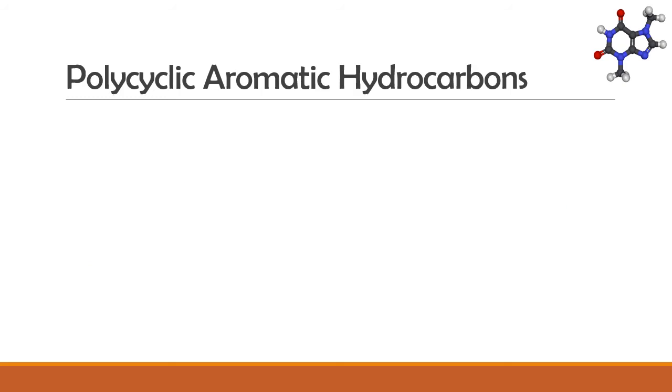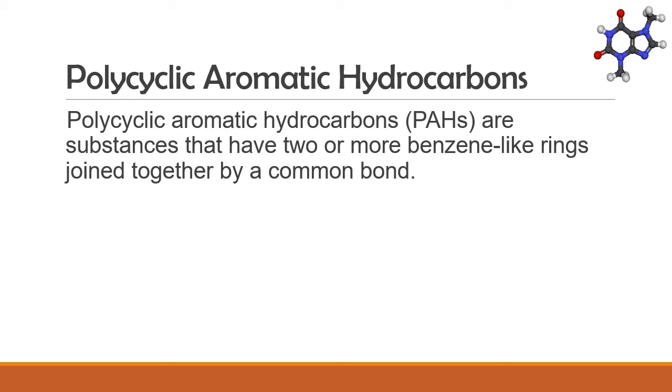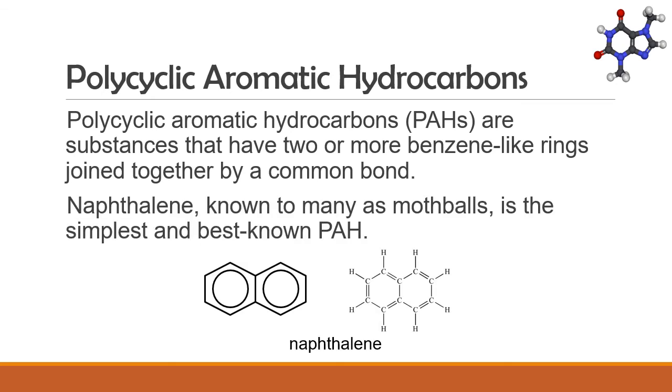We now go to a more complex group of aromatic hydrocarbons called polycyclic aromatic hydrocarbons. Polycyclic aromatic hydrocarbons, or PAHs, are substances that have 2 or more benzene-like rings joined together by a common bond. Naphthalene, known to many as mothballs, is the simplest and best known PAH.